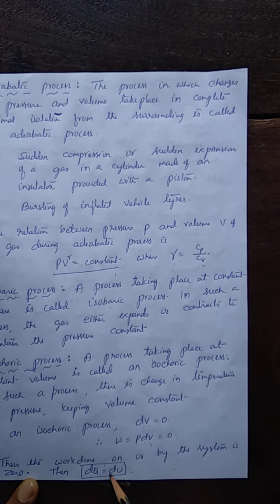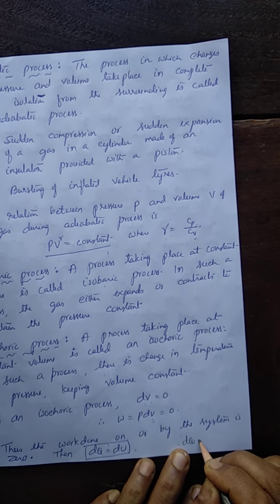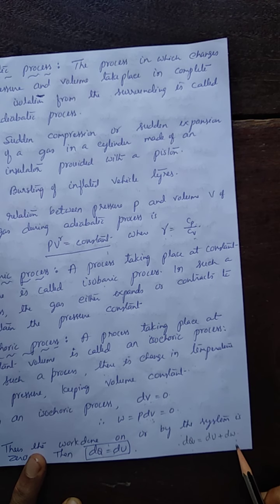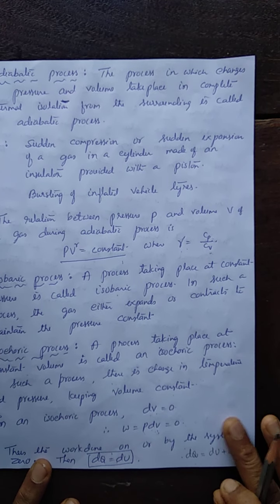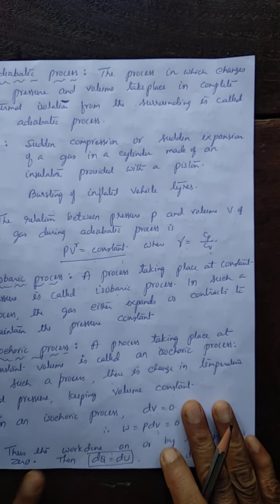What does the first law of thermodynamics say? The quantity of heat energy supplied to a system is used to increase the internal energy and to do the external work. That is dQ equals dU plus dW. This is the first law of thermodynamics. Here dQ indicates the change in the quantity of heat energy of the system, dU the change in internal energy, and dW the external work done. So in case of the isochoric process, since dW is PdV, which is 0, dQ equals dU.